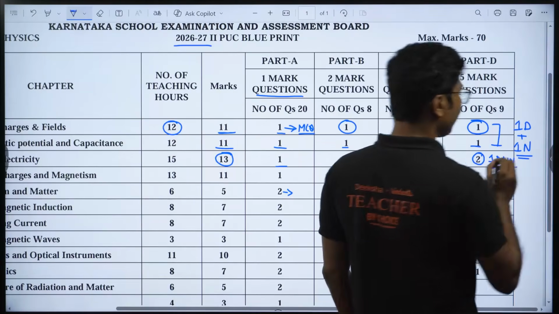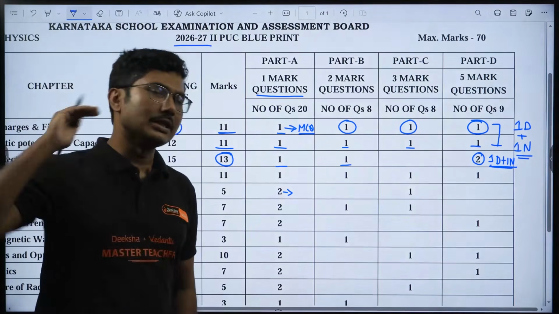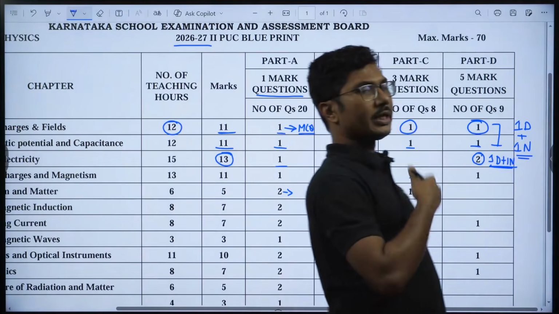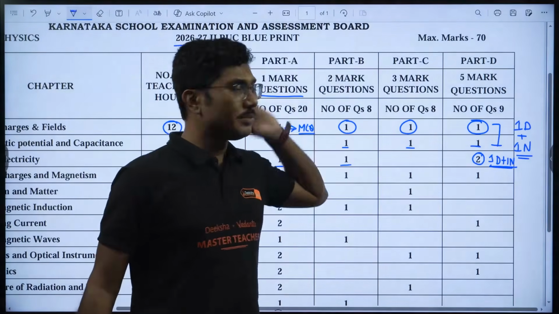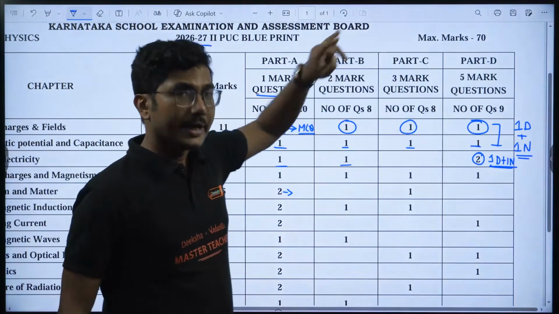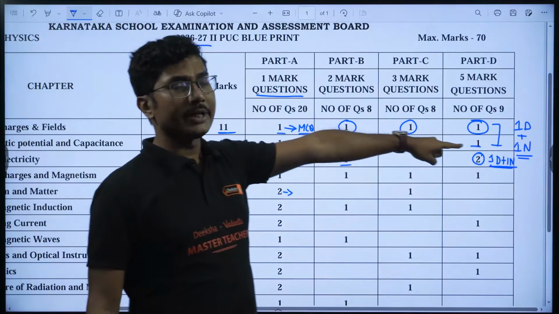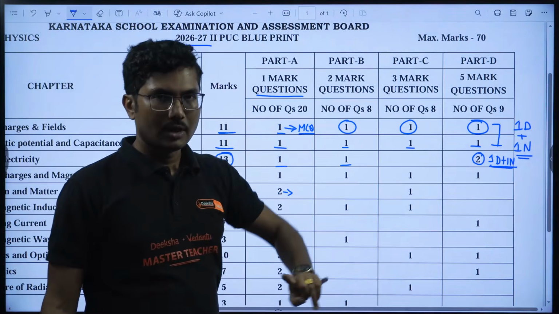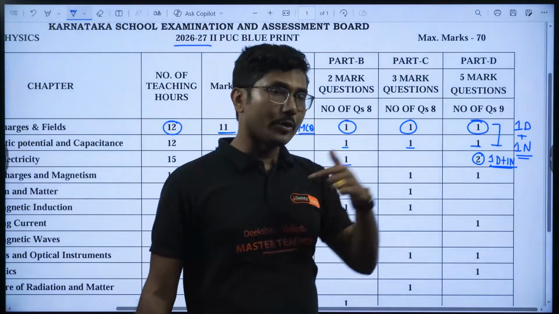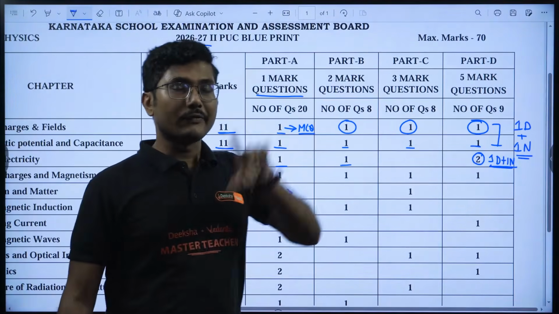This is guaranteed. From this chapter, this much is guaranteed year after year. 1 derivation, 1 numerical is coming every year, and that will be coming this year as well. Now, with the caution that the numerical from this chapter can be tricky if you are not practicing well enough. Okay, if you are practicing, if you are following my lectures on my channel, definitely you will be ready.